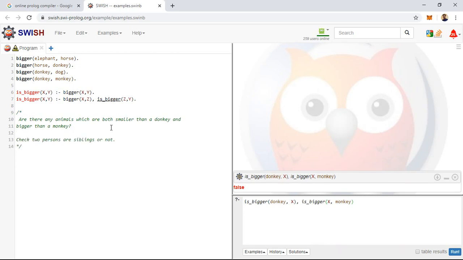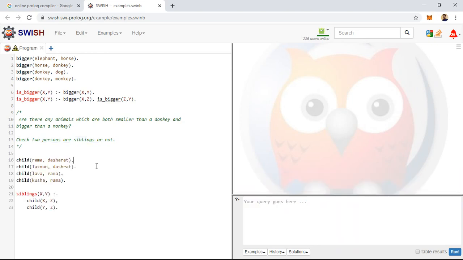Here the question asked is, check whether two given persons are siblings or not. So how can you check whether two people are siblings? The rule set I have provided here is child of Rama comma Dashrad.